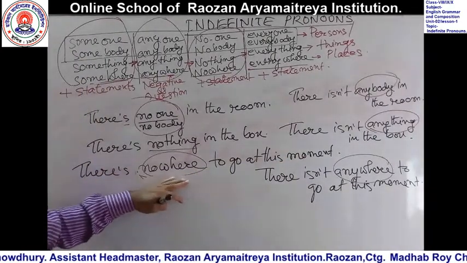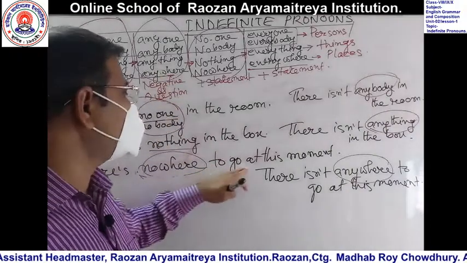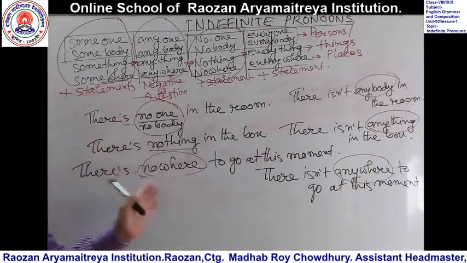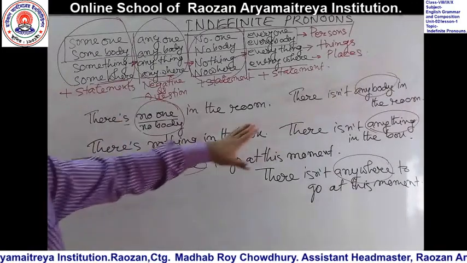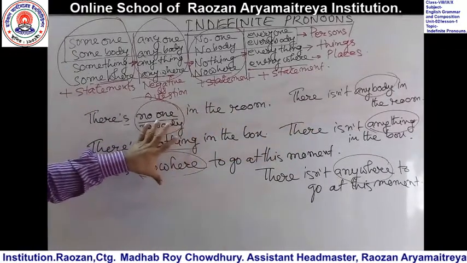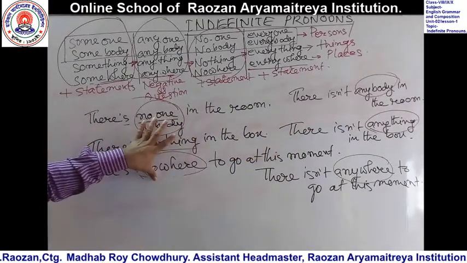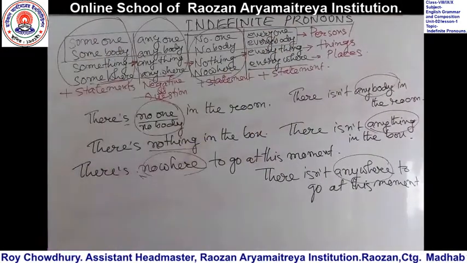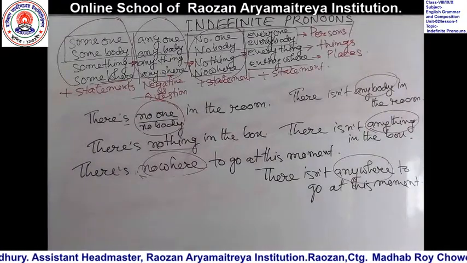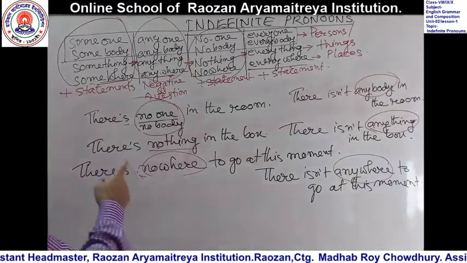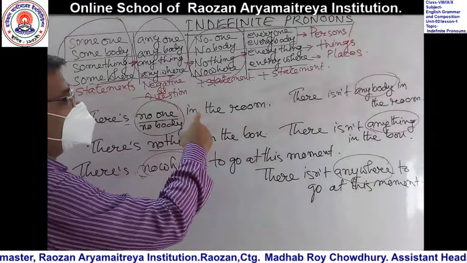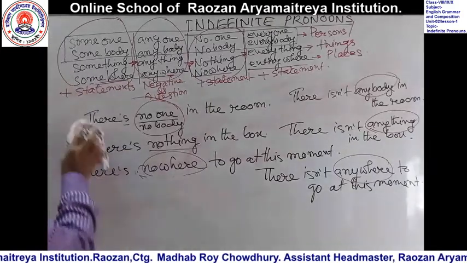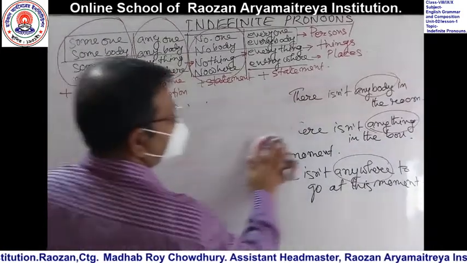Nowhere changed into anywhere. So this is how we can make negative and positive statements. Now have a look at this group of pronouns. This is also used as an indefinite pronoun. Dear students, can you make an interrogative sentence with this type of sentences? Now I don't want to write because of time consuming.